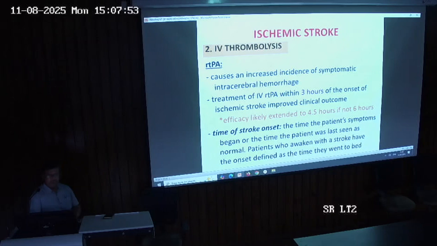And how is the time of the stroke onset calculated? The time of the stroke onset is calculated from the time the patient's symptoms started, or the time the patient was last seen as normal. From that time, the time period is calculated to give the IV RTPA. And the patients who awaken with a stroke have the onset defined as the time they went to bed. So the time of stroke onset is very important, because by the time of the stroke onset we can judge whether the patient is eligible to be given the IV thrombolysis or not.